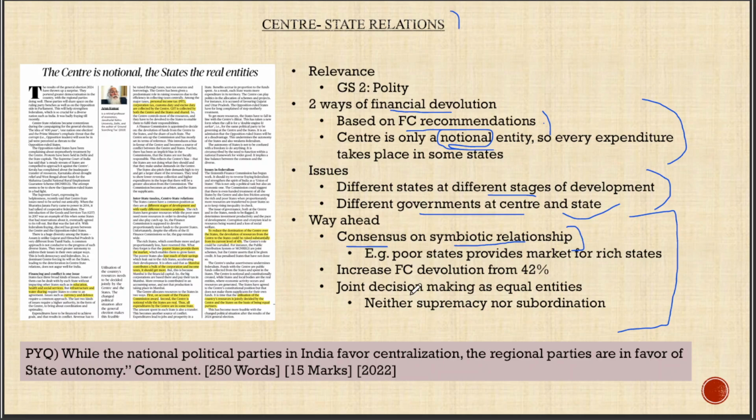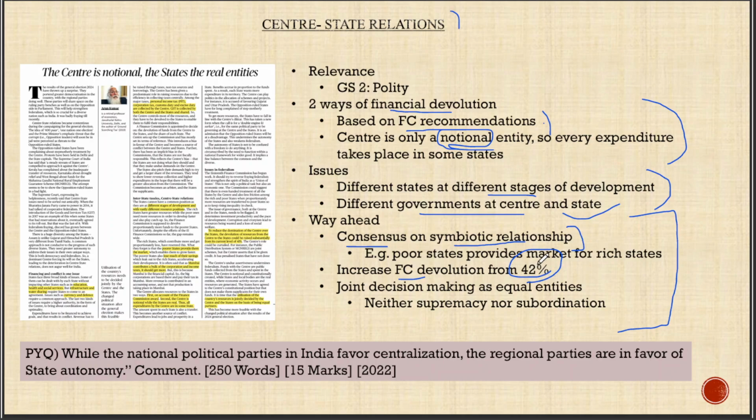The second point, we have to increase the finance commission devolution from 42%. Even though 42% is the recommendation, it is not always 42%. The actual devolution when it comes to the revised estimates will be below 42%. So I have told you anyway the rest 58% or 40% takes place in the states itself.